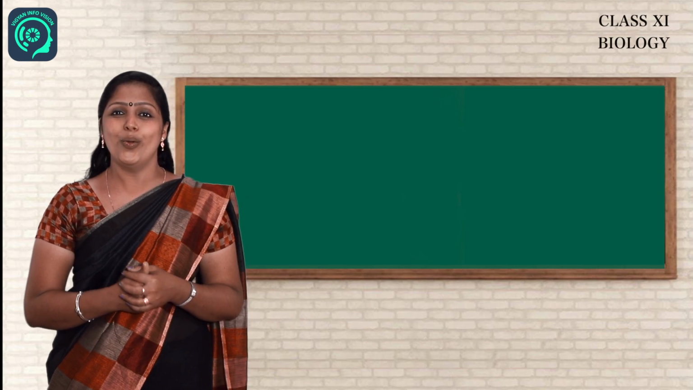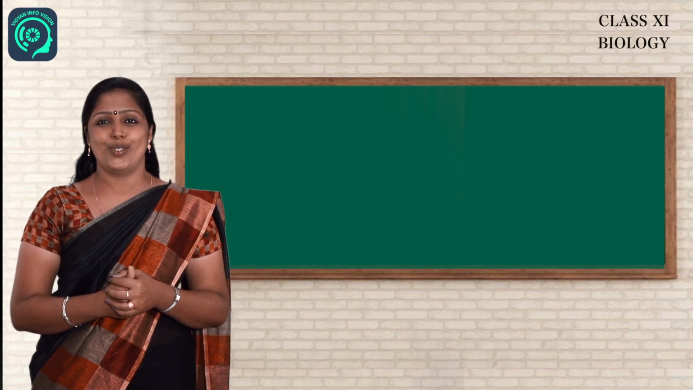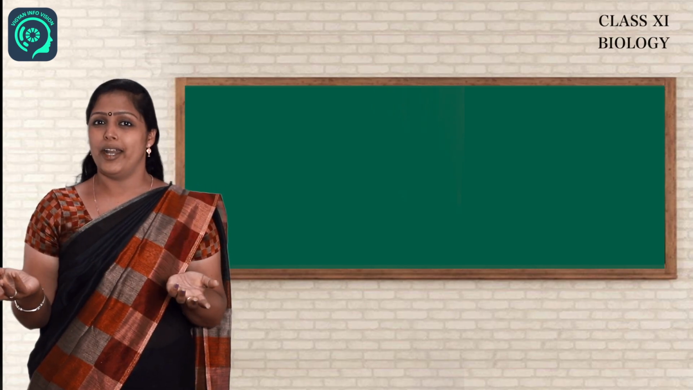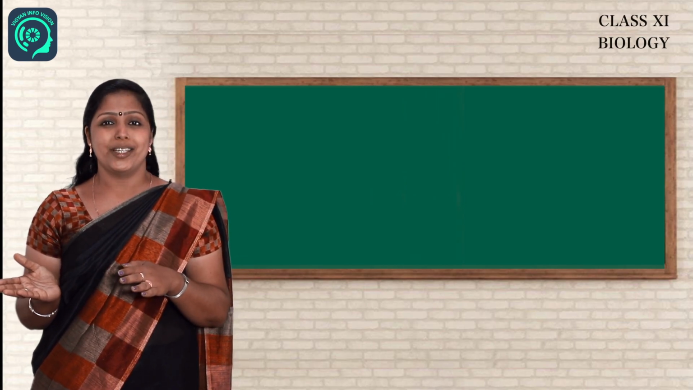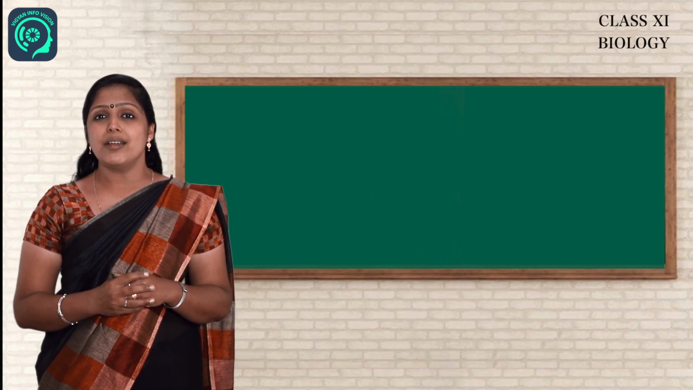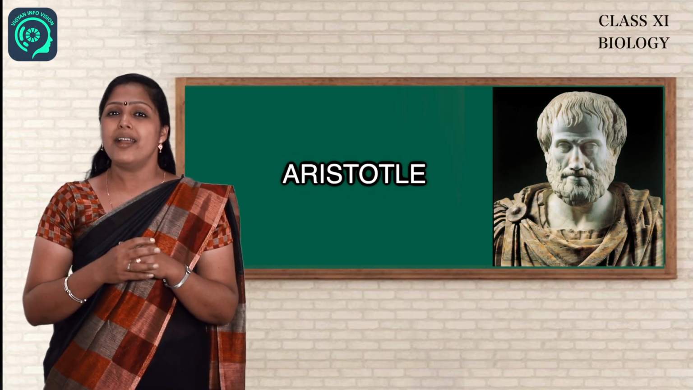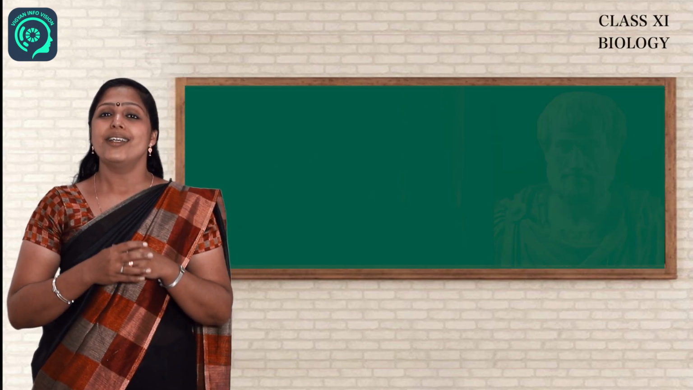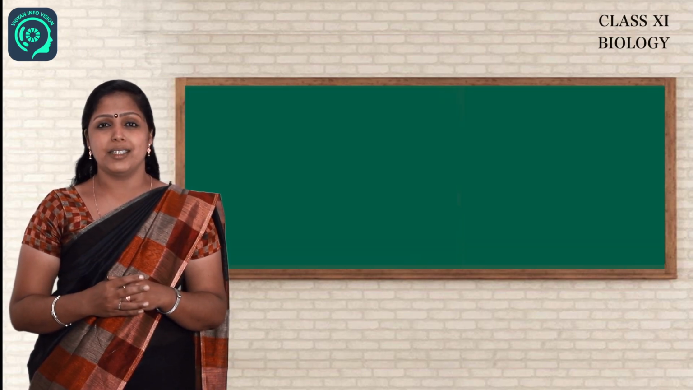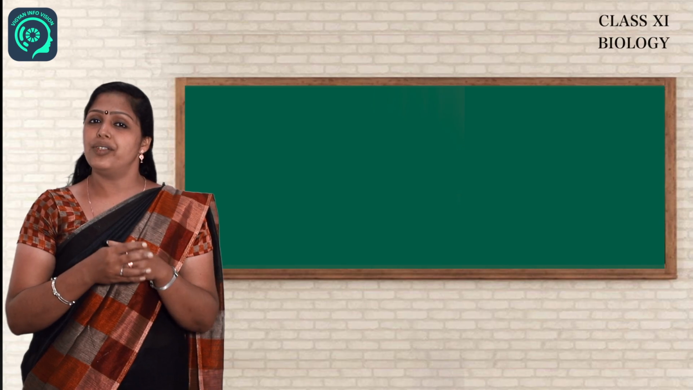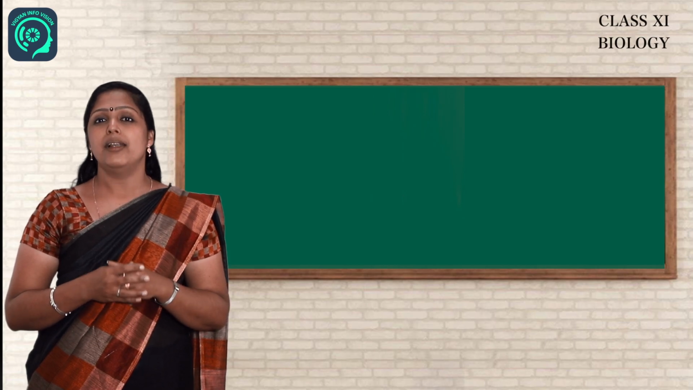Now let us have a look at the milestones in the classification system. Ancient classification systems included edible, non-edible, harmful, not harmful, poisonous, non-poisonous. The first scientific method of classification was proposed by Aristotle. He classified plants as trees, herbs, and shrubs, and animals with red blood and without red blood. With red blood, for example fish, cow, etc. Without red blood, for example crab.